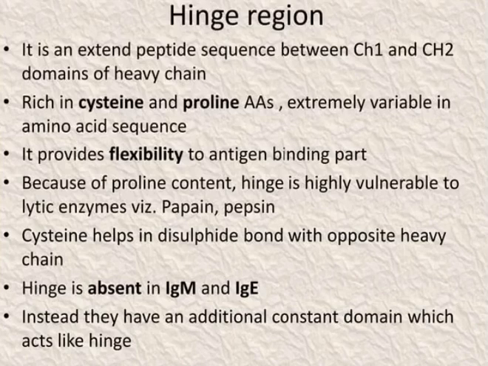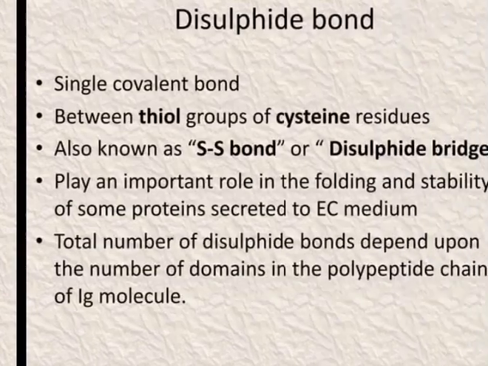Hinge region. It is an extended peptide sequence between the CH1 and CH2 domains of the heavy chain, rich in cysteine and proline amino acids, and extremely variable in the amino acid sequence. It provides flexibility to the antigen binding part. Because of the proline content, the hinge is highly vulnerable to lytic enzymes, for example papain and pepsin. Cysteine helps in the disulfide bond with the opposite heavy chain. Hinge is absent in IgM and IgE immunoglobulins.